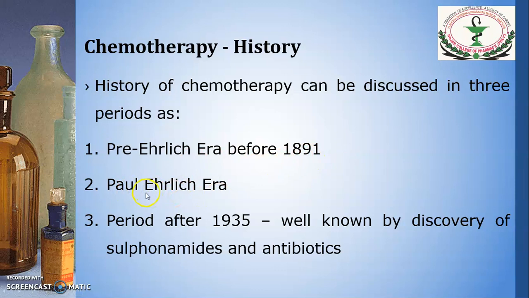Then the Paul Ehrlich era, that is between 1891 and 1935. In this era there was development of some substances. A large amount of work was done on chemical compounds that can be utilized to treat infection. Paul Ehrlich also stated that some chemicals obtained from microorganisms can be used to kill other microorganisms, but he did not prove that.